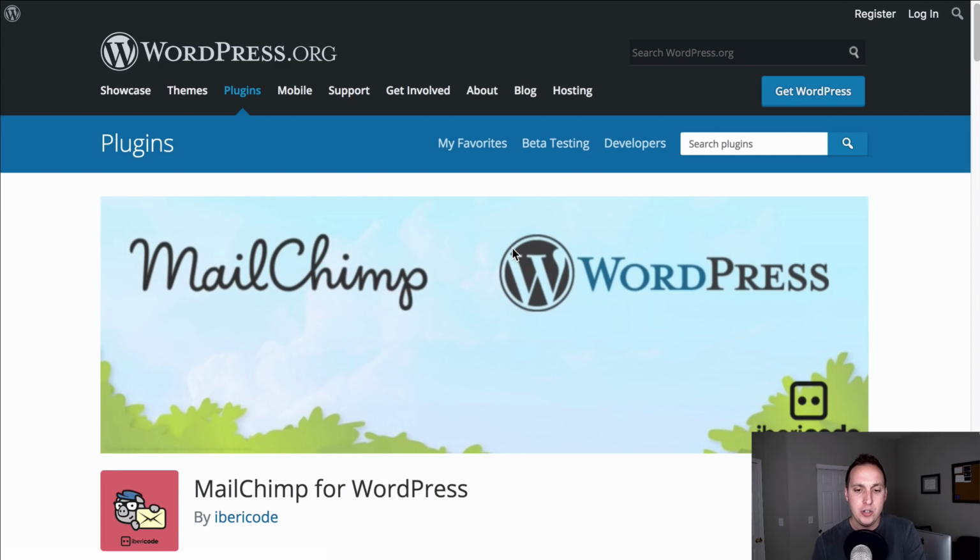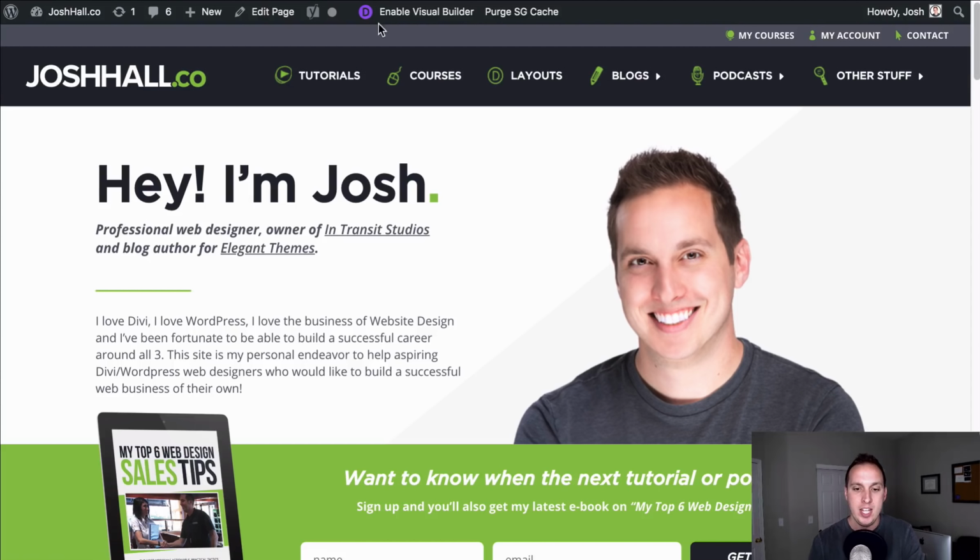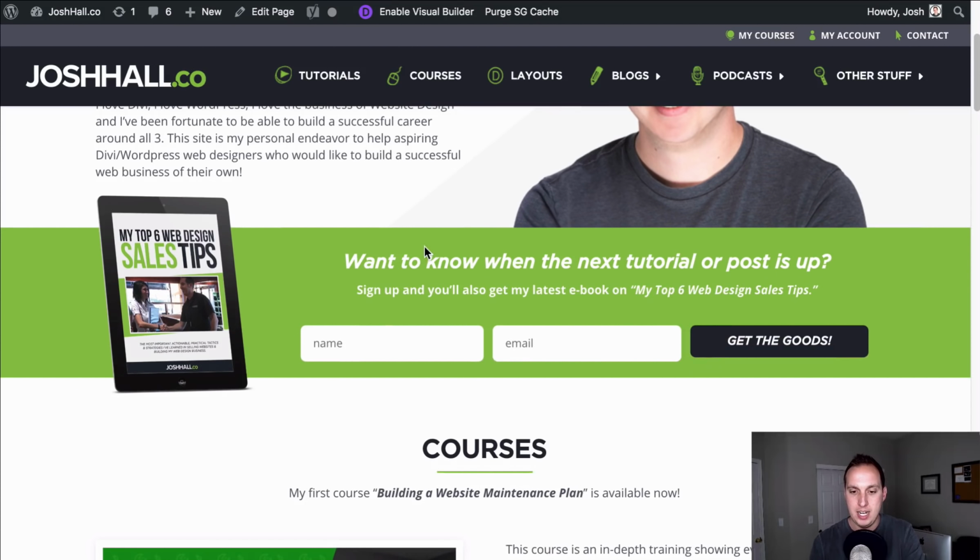So I featured this in a previous tutorial on how to set up a sleek MailChimp form, and that's still what I have on the front of my site. So this right here, that's what that plugin is. There's a name area, email. You could add more fields here. It's a very customizable plugin.